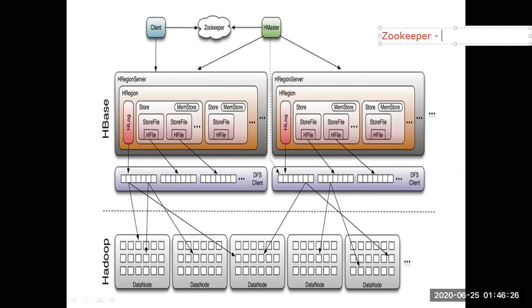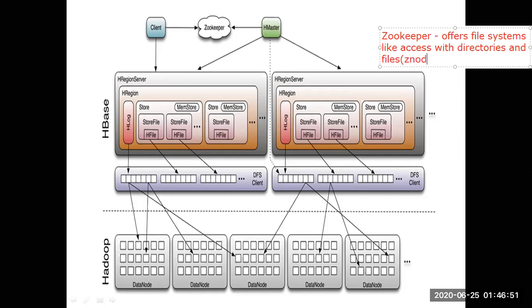So let's see, Zookeeper offers file system like access with directories and files. File means that is called Z nodes. And what is the role here?